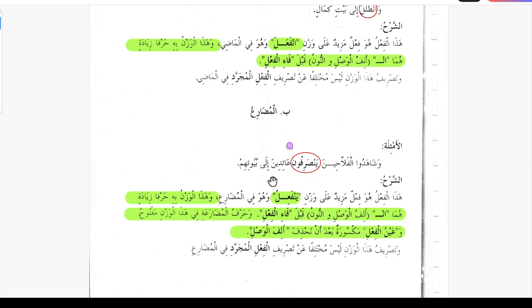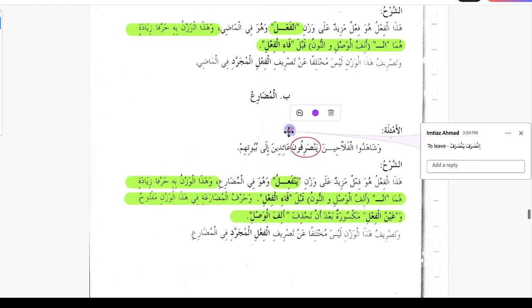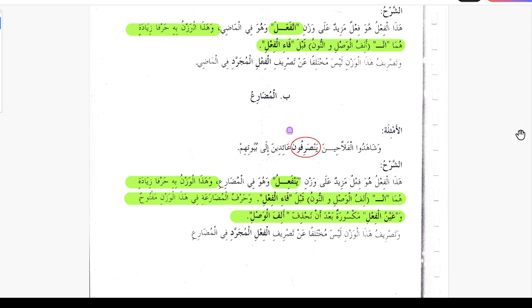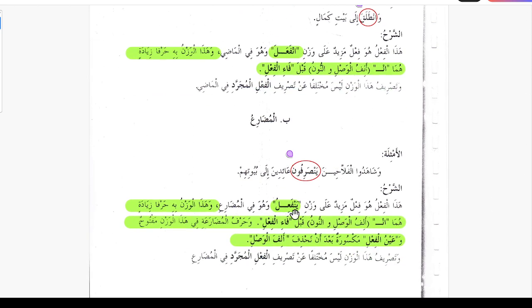So again, countryside at the sunset time, the farmers were leaving the fields and they were going to their homes. So here is insarafa yansarifu. Here the an kalima will get kasra, just like infa'ala yanfa'ilu, insarafa yansarifu.